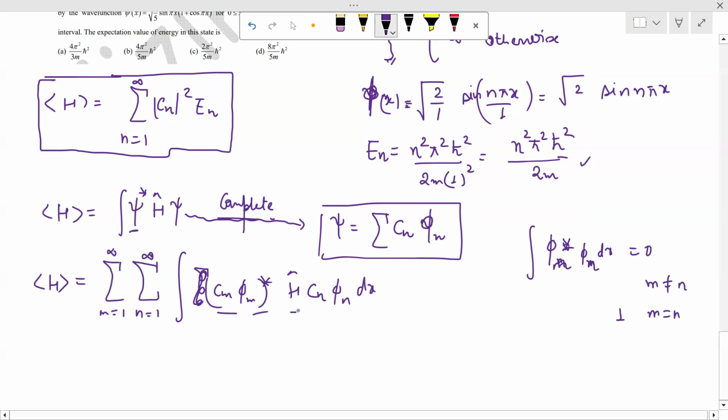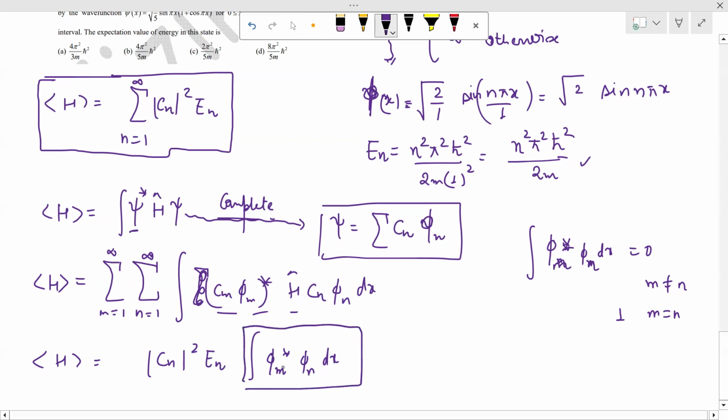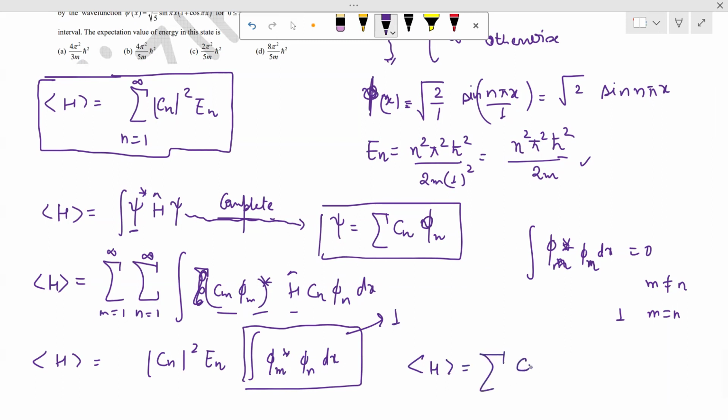So from here you know that this integral will be non-zero only if n equals m, which simply gives us Cm mod whole squared. And H, when operated on phi n, would simply give us En, and the integration of phi m star phi n dx for m equal to n turns out to be unity. So I know that the expectation value of energy is simply the summation of Cn mod whole squared times En.